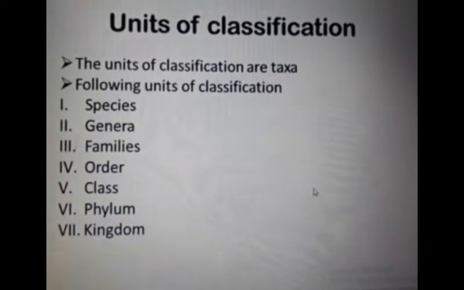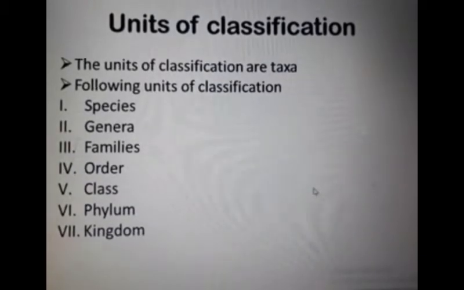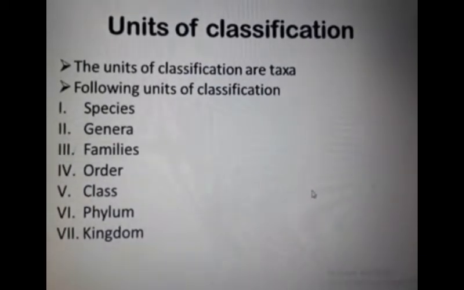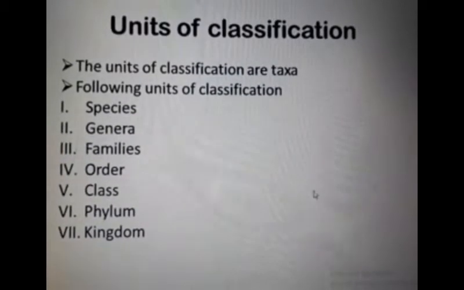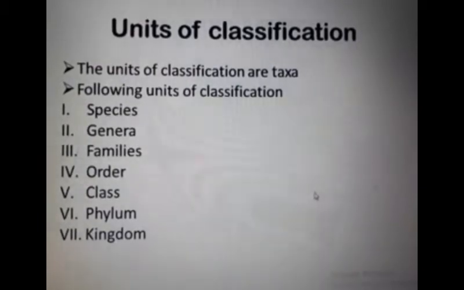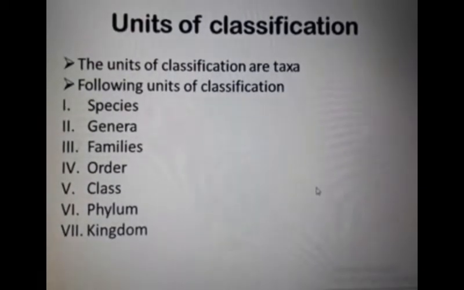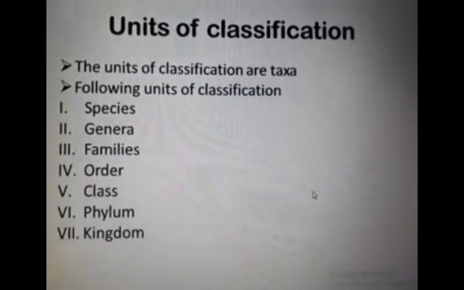For example, Solanum tuberosum, Solanum nigrum, that is makoi, and Solanum melongena, that is baingan or brinjal, are placed in a single genus, Solanum. After the genus, there is the family. Similar genera form a family.